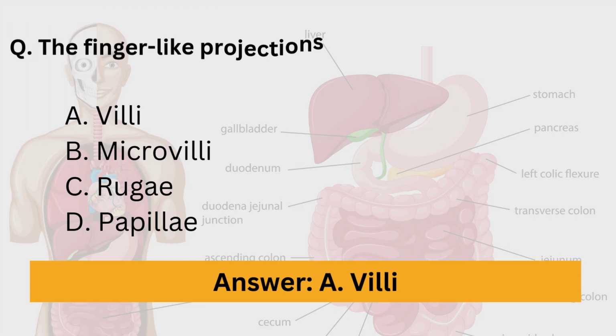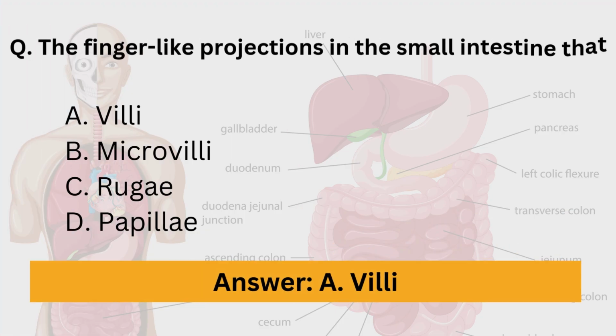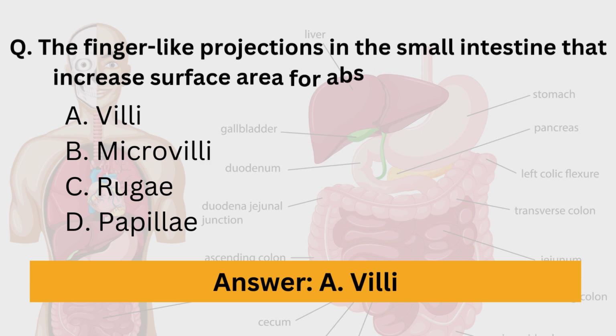Next question. The finger-like projections in the small intestine that increase surface area for absorption are called villi, microvilli, rugae, and papillae. What are villi?